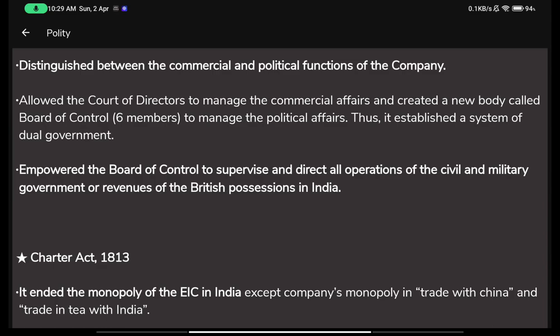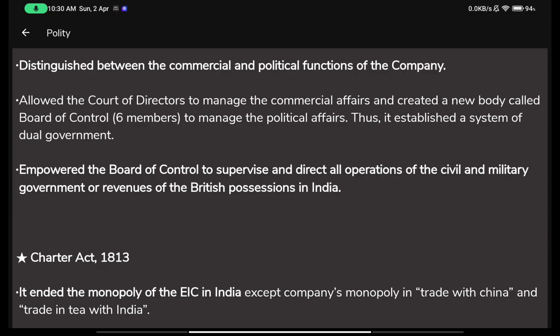But now the British government gives specific, express instructions to the court of directors that they can only handle government and non-government related affairs in the case of commercial matters, like only in the case of business. They can still set rules or regulations, like nobody else can trade here, or the prices will be set at this price, or these countries would be allowed to trade in this area of Bengal, or these countries cannot be allowed to trade in Bengal.